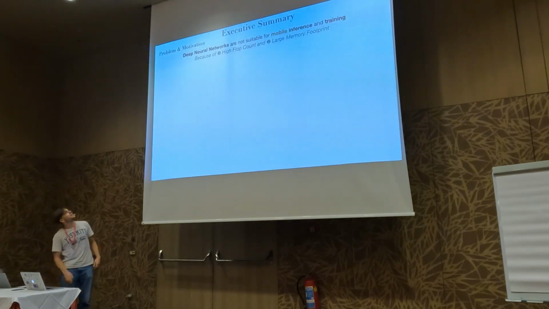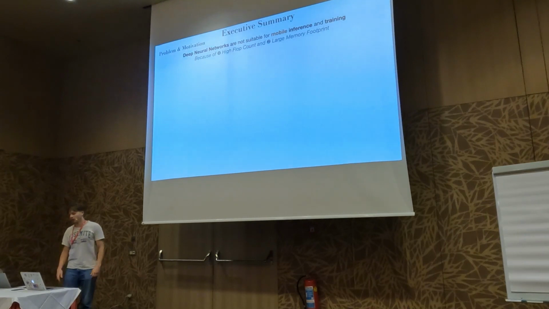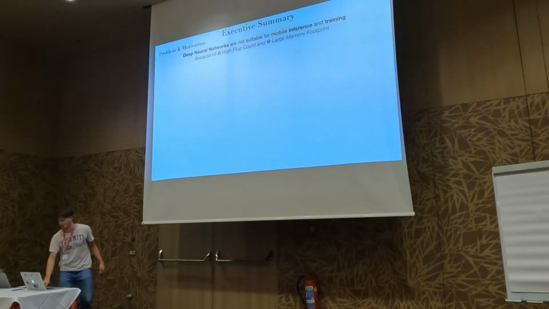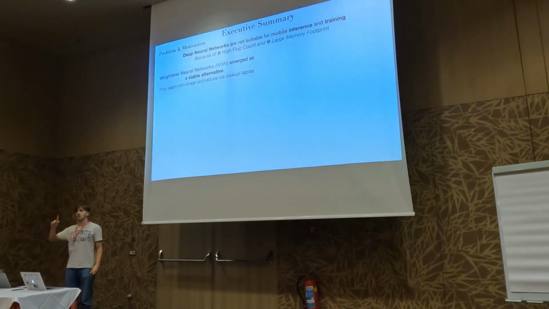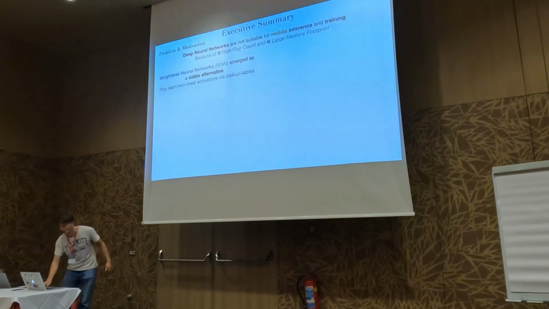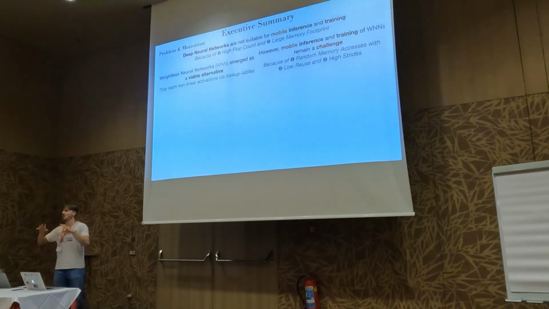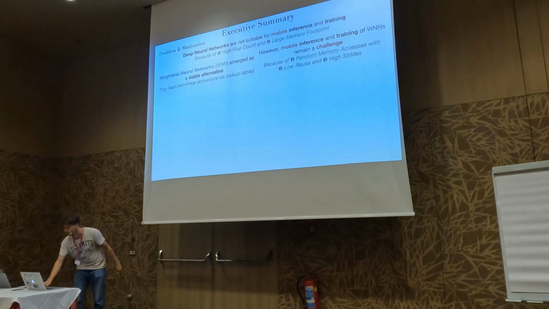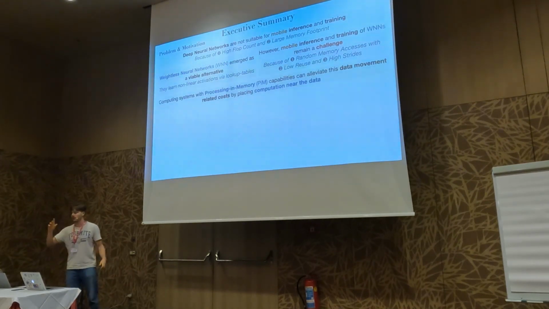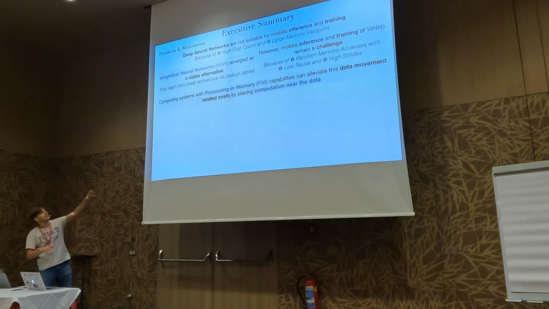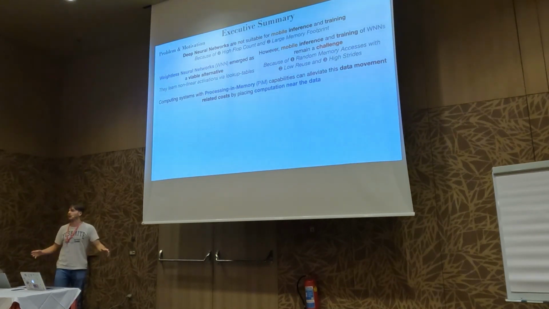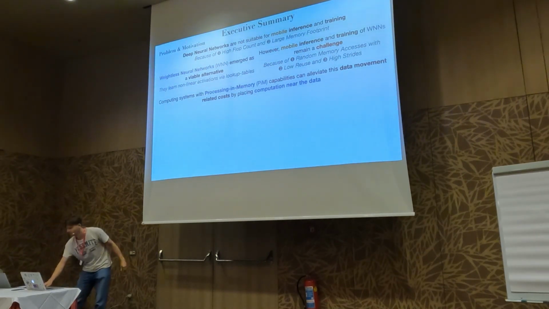I'm saying that deep neural networks are not suitable for mobile inference and training, especially training, because of high flop counts and large memory footprint. But weightless neural networks emerge as a viable alternative. They learn nonlinear activations via lookup tables. However, mobile inference and training of those weightless neural networks also remain a challenge because of random memory accesses with low reuse and high strides. However, computer systems with processing memory capabilities can alleviate this data movement related cost by placing computation near the data.